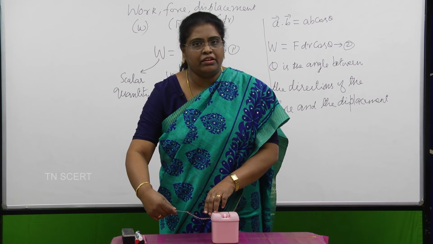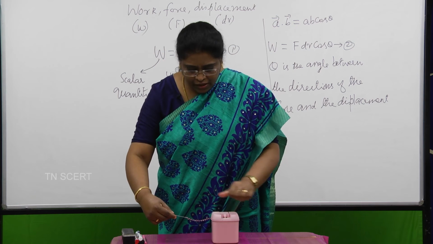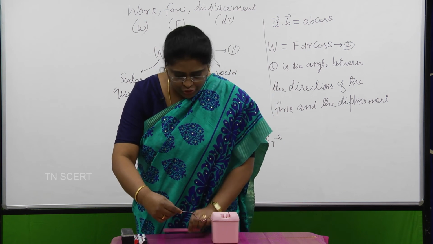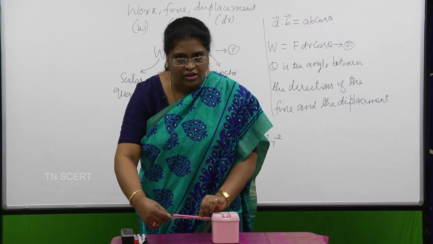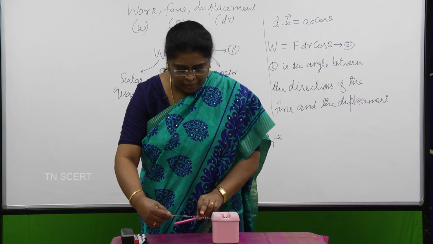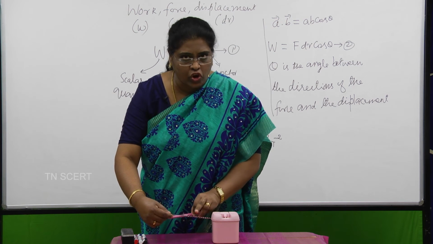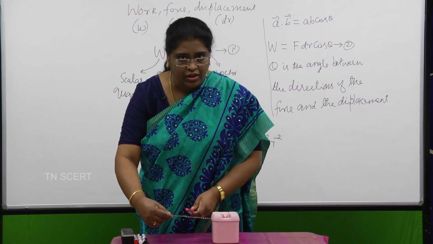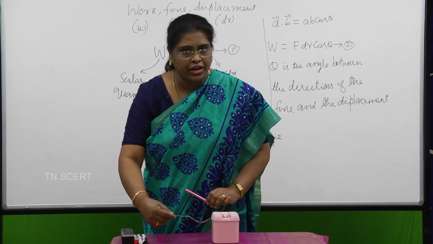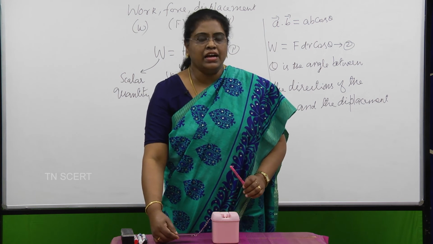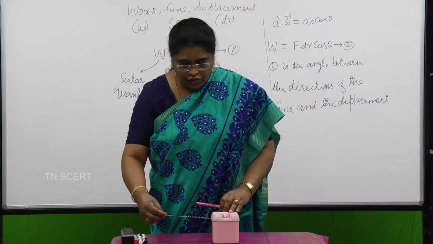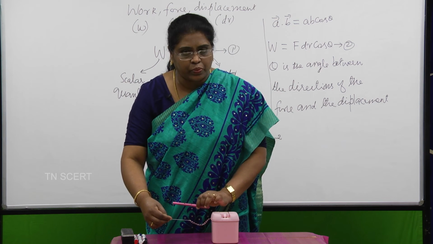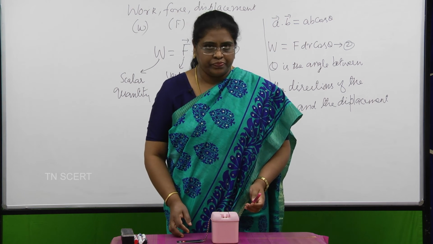So in this particular case, the angle between the direction of motion, that is this, the pink one, and the direction of the force, that is from here to here, both are in the same direction. Here again, the angle between the direction of the force and the direction of displacement is 0.